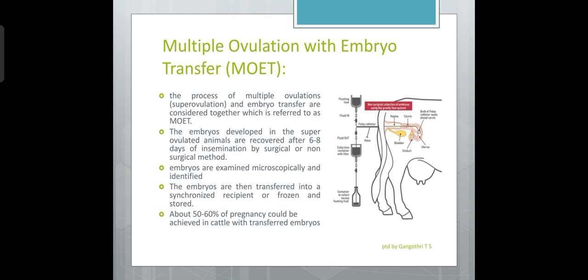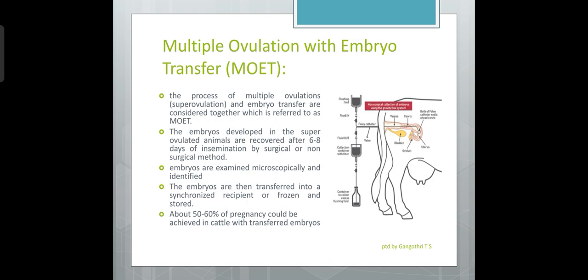The embryos developed in the superovulated animals are recovered after 6 to 8 days of insemination, as I have explained already. In the case of cattle, the recovery process is easy and can be done by using a catheter, that is a tube-like instrument.